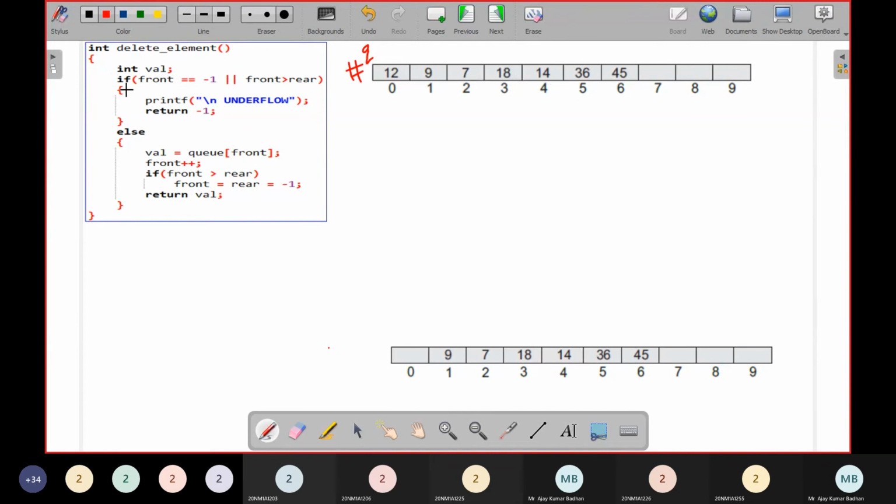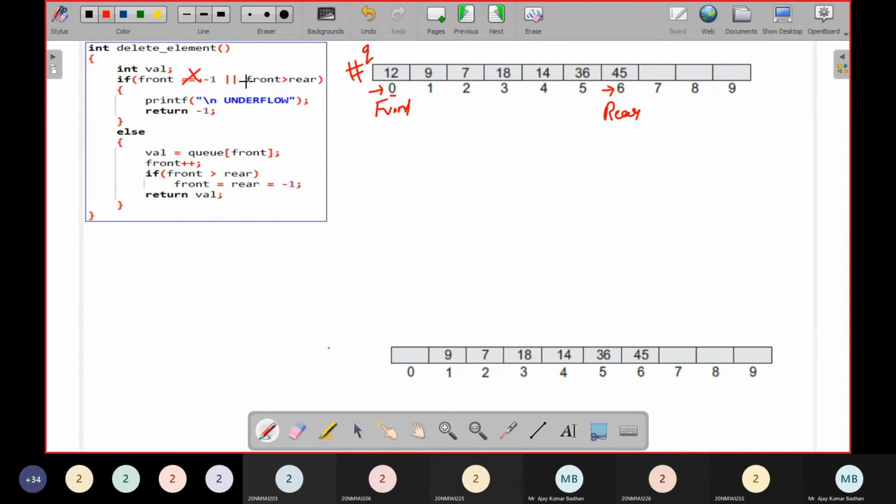Now, if front is equal to -1. Right now front is present at index 0. What about rear? Where is rear located here? Rear is present at index number 6. Now it checks if front is equal to -1. Front is pointing to 0, so it is not equal to -1.